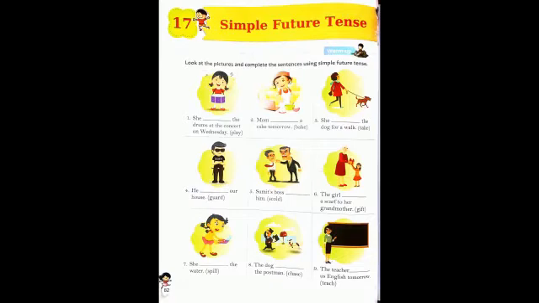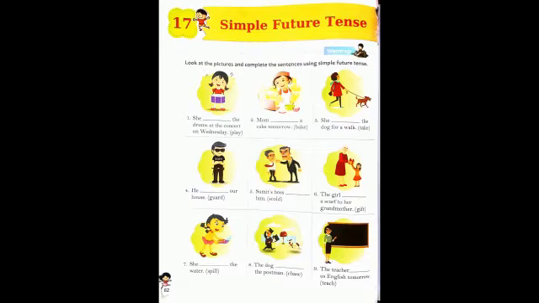Uncertainty means you don't know what is going to happen next. That is the uncertainty. Okay. Now the simple future tense is used when an action is promised or thought to occur in the future.